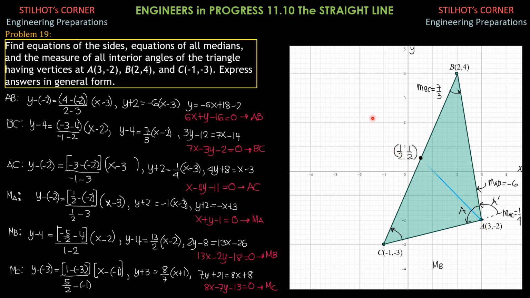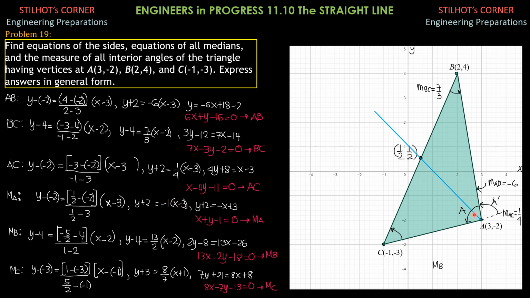That's the midpoint. This is the median through A. I'll select this as point 2 and this one as point 1. By the two-point form, again, median through A is y minus y1, y minus negative 2 equals y2, 1/2 minus negative 2, all over 1/2 minus 3, times x minus x1, so x minus 3. This is 5/2. This is negative 5/2. So 5/2 over negative 5/2 is negative 1. So y plus 2 equals negative 1 times x minus 3.